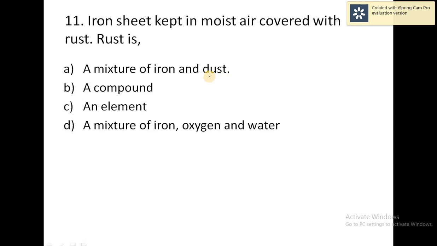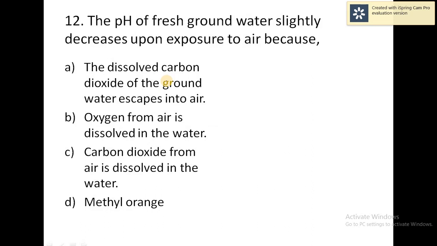Iron and rust is given, so it is the wrong one. It's not an element, it's a combination reaction, so it is not possible to be an element. The mixture of oxygen, iron and water is also wrong answer. There is no water here. So see the correct answer. Rust is the combination reaction, so it is known as a compound. So the correct answer, Option B, is the correct answer.